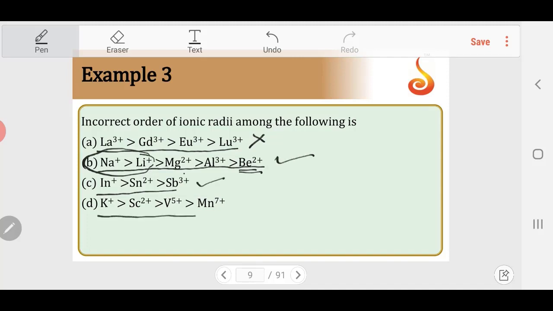Then if you take potassium, scandium, vanadium, manganese, they are in the same fourth period. Potassium monopositive, scandium divalent, vanadium 5 plus, Mn 7 plus. So definitely Mn 7 plus, if it exists, has to be the least sized ion. So this order is also correct. So option A is the wrong order.